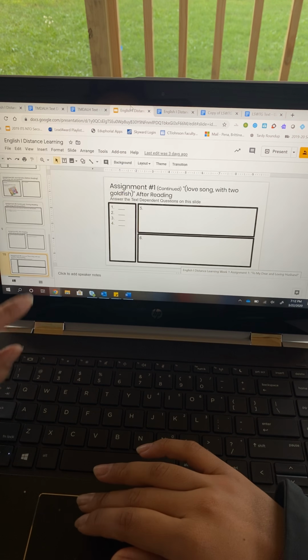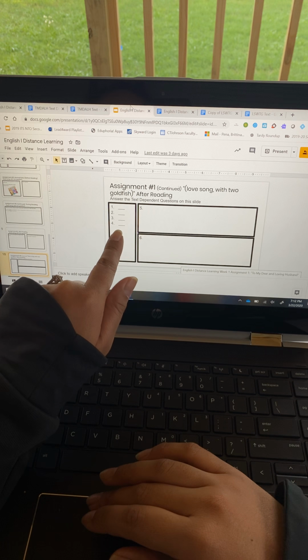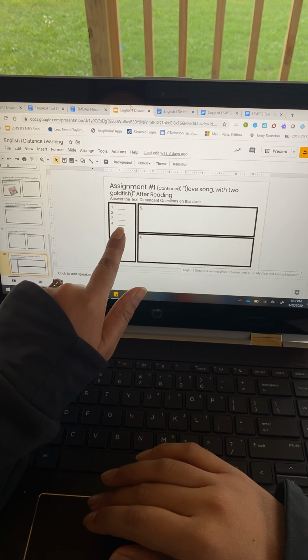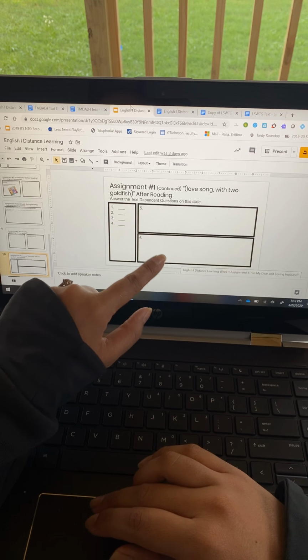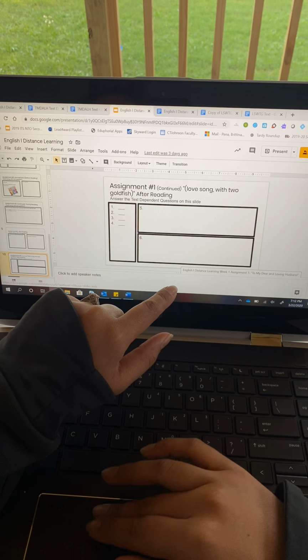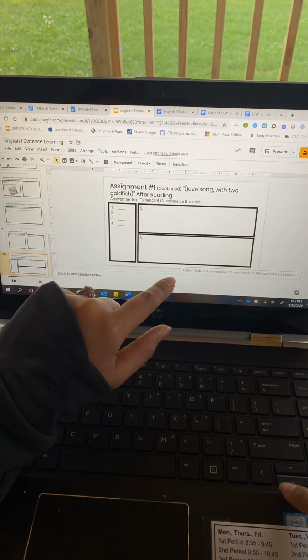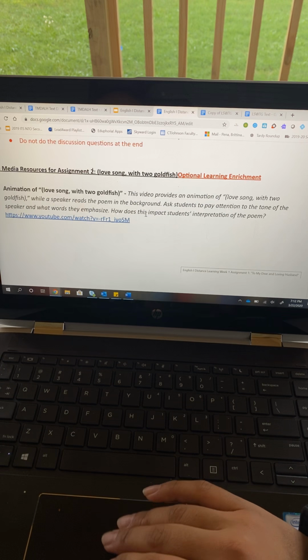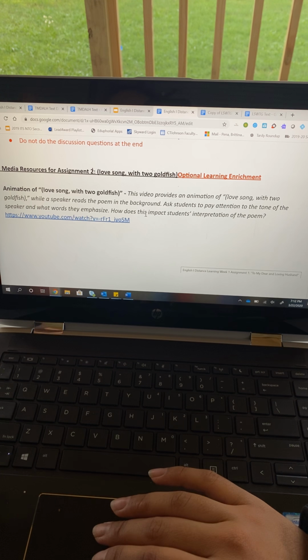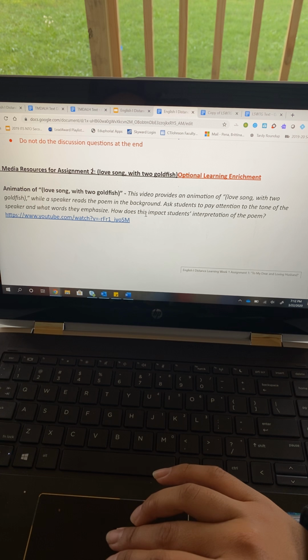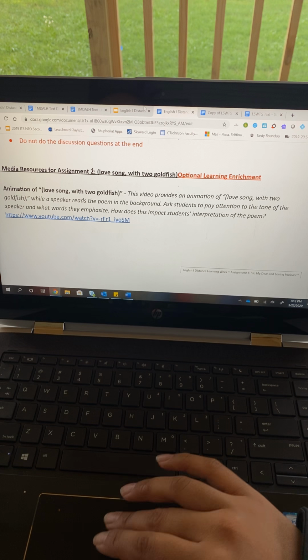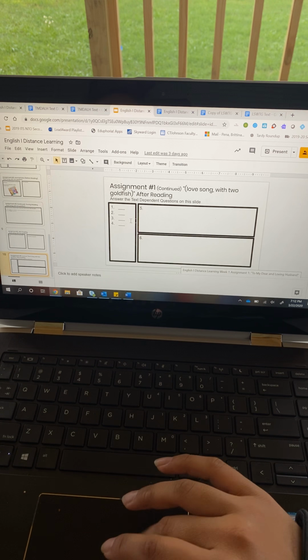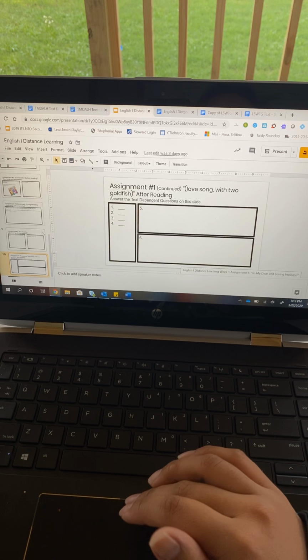Okay, so back to Google Slides 1 through 4. Remember that number 4 is going to have 2 multiple choice selections. Question number 5 you'll answer right here. Question number 6 right here. And make sure that you answer those 2 questions in complete sentences. And once again, we have an online video that you can watch if you would like more learning on Love Song with 2 Goldfish. Okay, so this is the assignment that you will be sharing and submitting on Google Classroom, and this is what I will be grading, okay?